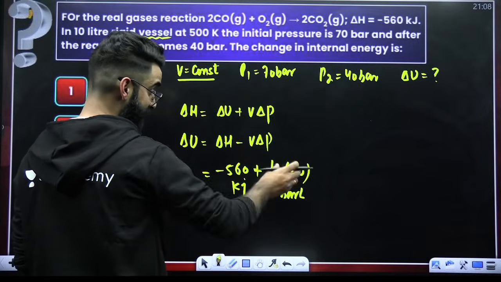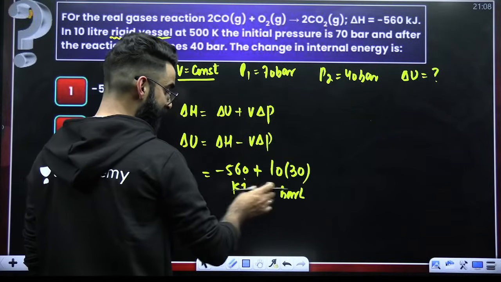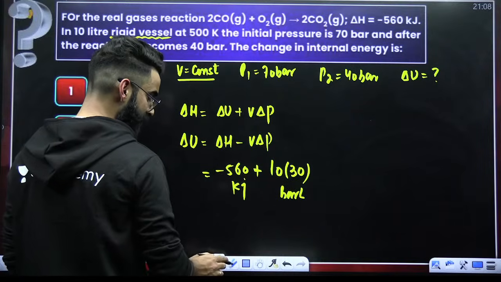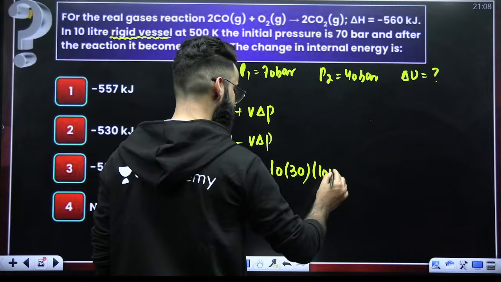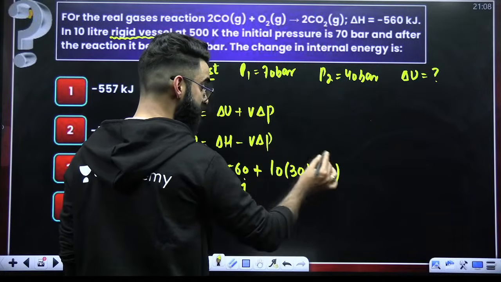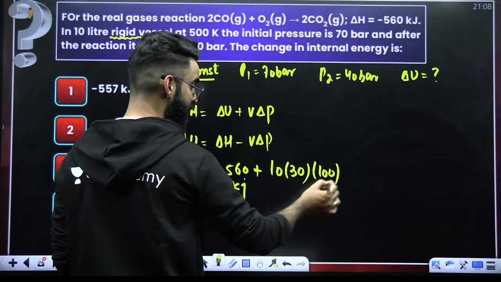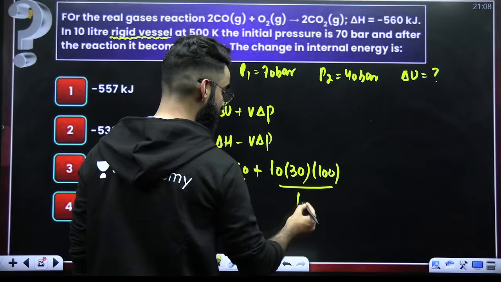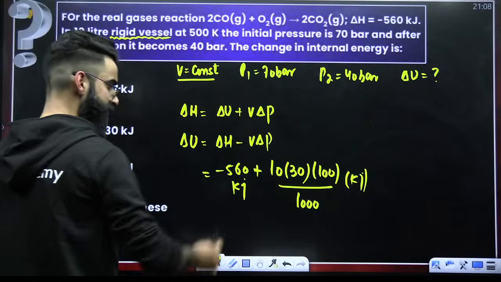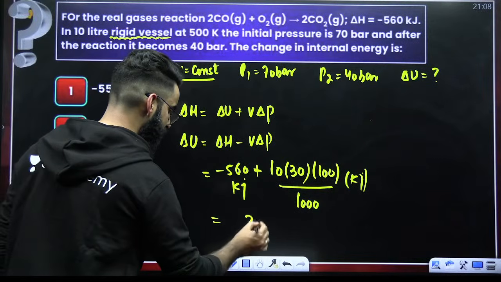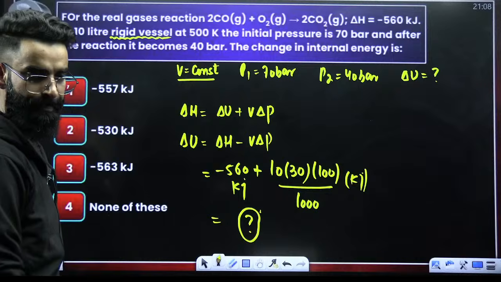Now, I cannot directly add or subtract them because this is in bar liter, this is in kilojoules. I have to make the units the same. 1 bar liter is equal to how much? 100 joules. So I'm multiplying this with 100. Now I'm getting this particular term in joules, but I need it in kilojoules. So I'm dividing by 1000. Then only I'll get this particular term also in kilojoules. Now it's just a matter of calculation. Get the delta U for the process. Right?